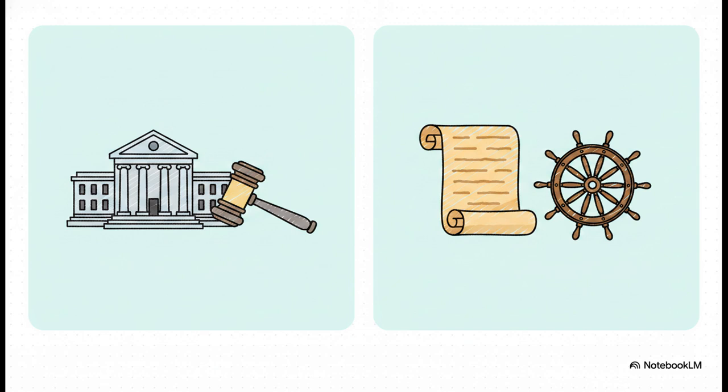Then you've got Part 4, directive principles. These manifest those second-generation socioeconomic goals. Now, while Article 37 makes them non-justiciable, meaning you can't strictly sue the government for not providing you a house, they are absolutely still fundamental in the governance of the country.